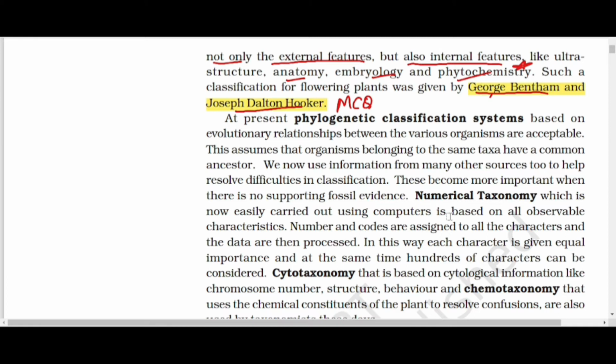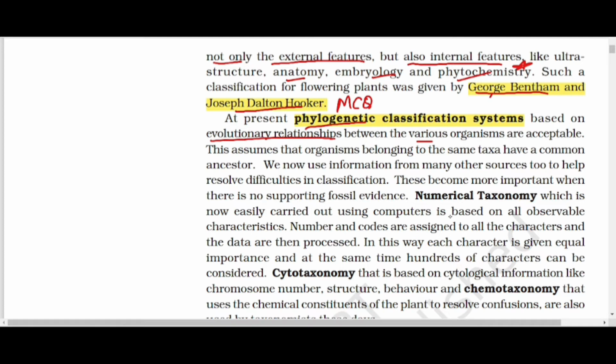At present, the phylogenetic classification system, which is based on the evolutionary relationship between the various organisms, is acceptable.